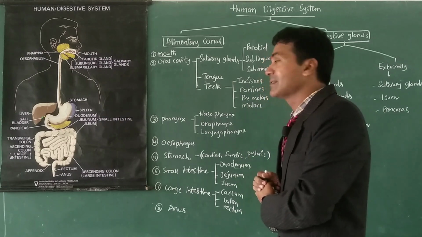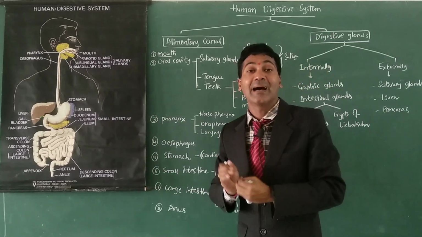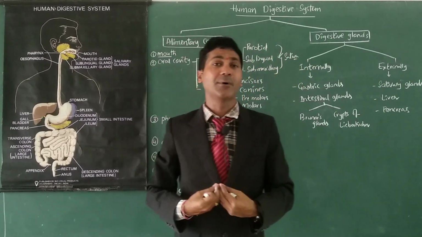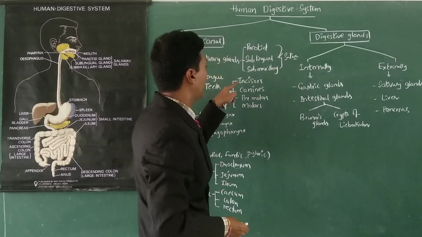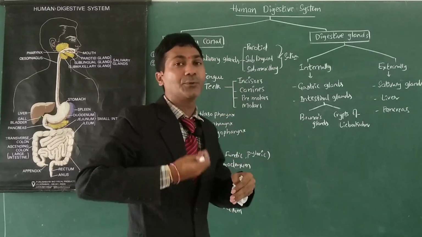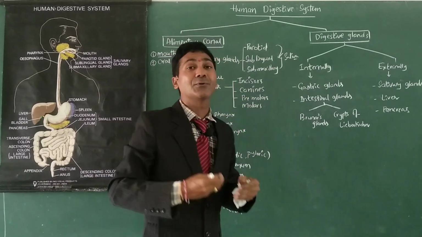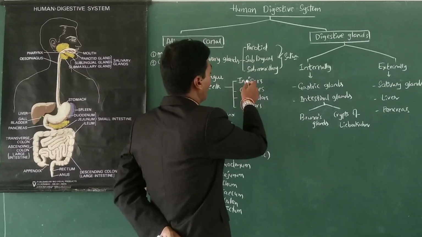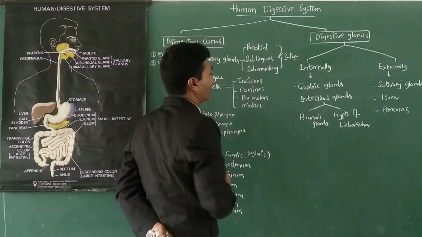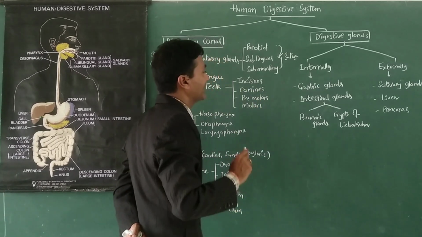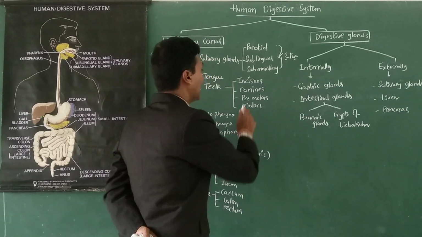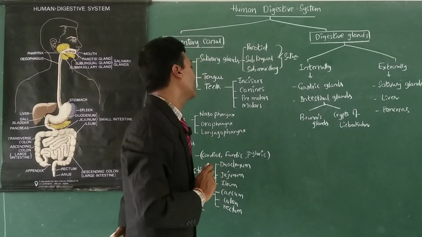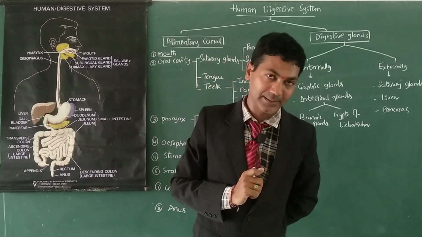Then the third part is teeth. As humans are omnivorous, we have different types of teeth in our body, to support eating vegetative parts and of course non-veg like flesh. So we have four types of teeth. Incisors are the first type, which help in cutting. The second is canines, which help in tearing. And premolars and molars help in grinding the food.